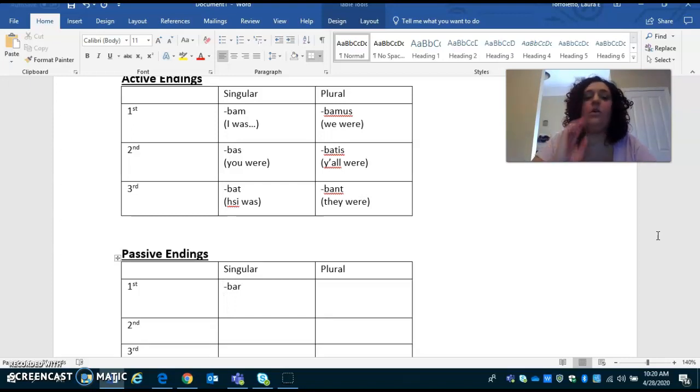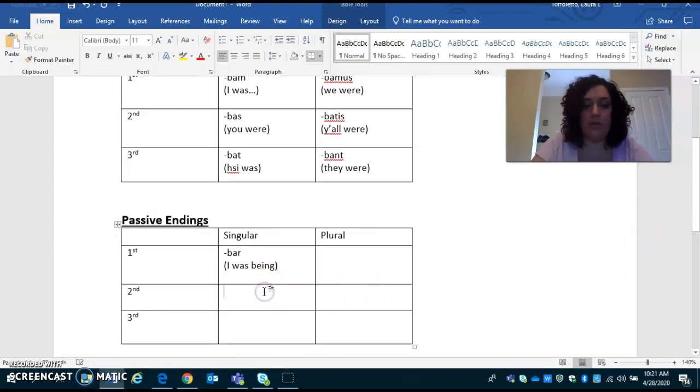When we translate these though, it's going to be just a little different. We are going to keep the was and the were, okay? However, we need to add in being. So instead it was I was being loved. And then we finish it off: I was being loved by the dog, by the cat, whatever, okay? Or, it's been a while, but I was being killed by Cornelius.